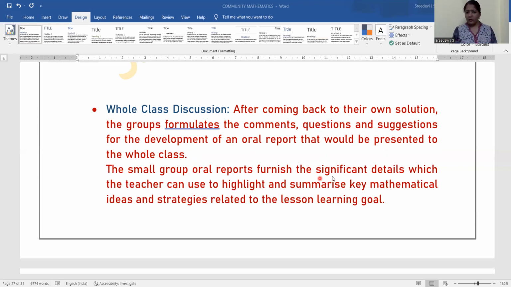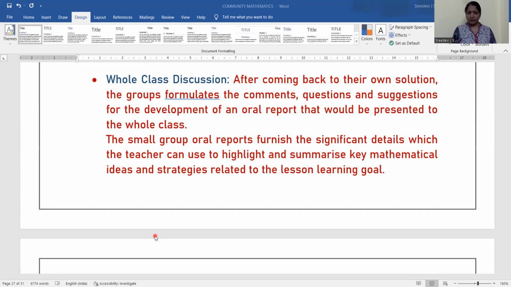The small group oral reports furnish significant details which the teacher can use to highlight and summarize key mathematical ideas and strategies related to the lesson learning goals. So that's what I said. The whole class discussion will be based on all the comments, questions and suggestions based on the group work. Finally, the teacher can summarize the highlighted points, the positives and negatives, and we can reach the conclusion.